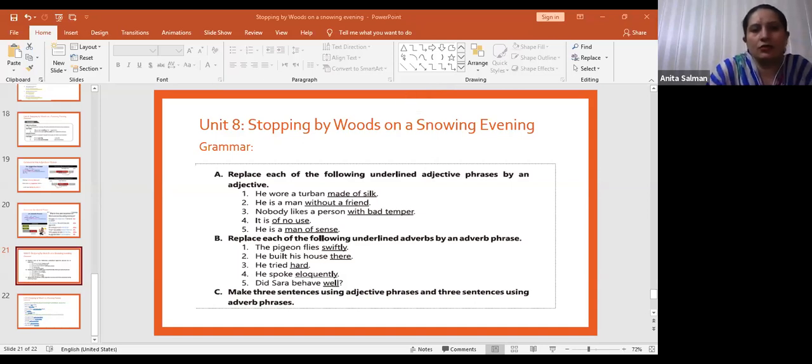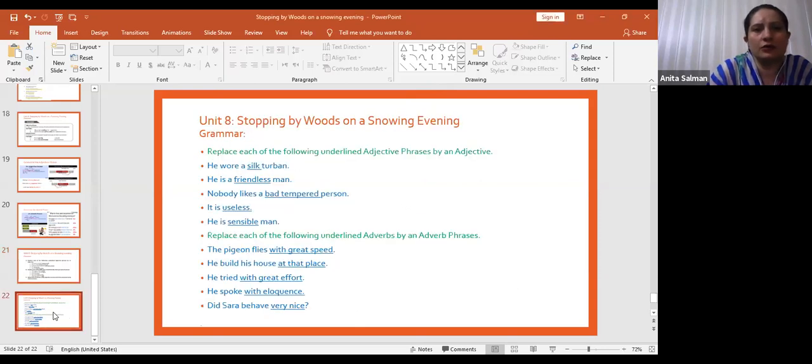Fine. Now you can look at this post answer. You can write any answer that you want. I have just written mine. Now you can tally with your own answers. Replace the following underlined adjective phrases by an adjective. He wore a silk turban, right? Instead of turban made of silk, I have written silk turban.